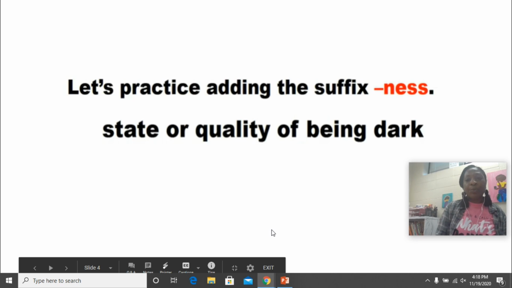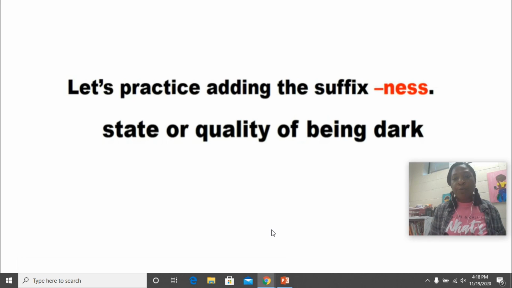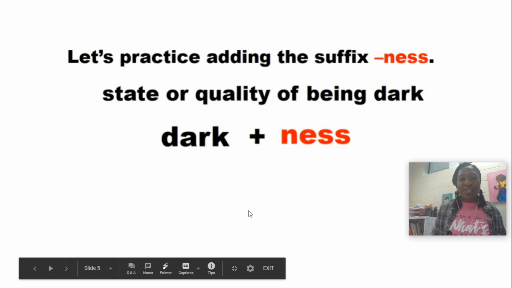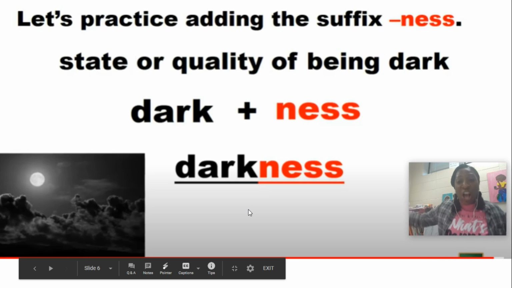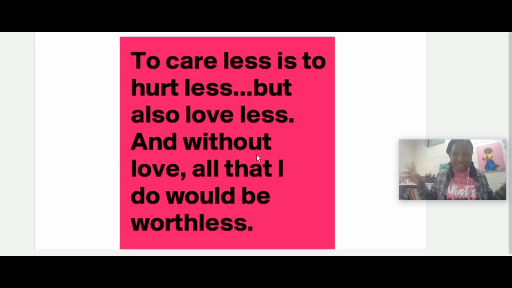Okay, y'all know we have a very short window for daylight these days. So the state or quality of being dark these days is, what is it? Dark plus ness gives us darkness. Okay, you guys, it's suffix week. This is still week 2 for our lit time.